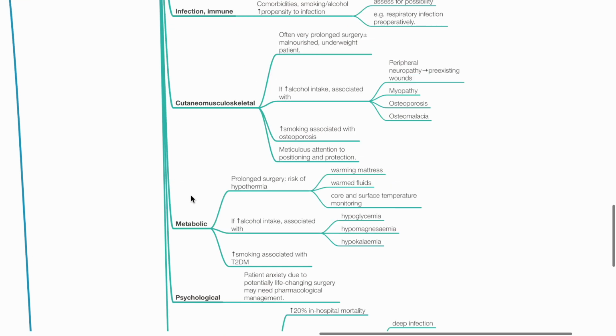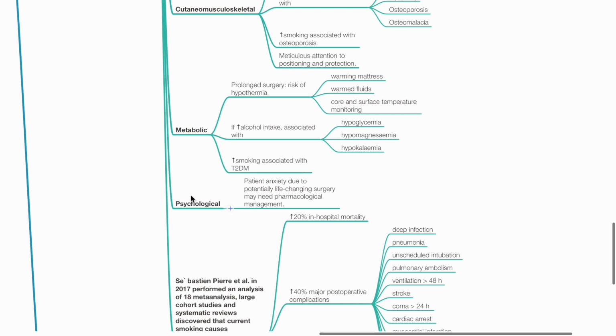Metabolic. Prolonged surgery leads to risk of hypothermia. Provide warming mattress, warm fluids, core and surface temperature monitoring. High alcohol intake is associated with hypoglycemia, hypomagnesemia, and hypokalemia. Treat accordingly. Heavy smoking is associated with type 2 diabetes mellitus.